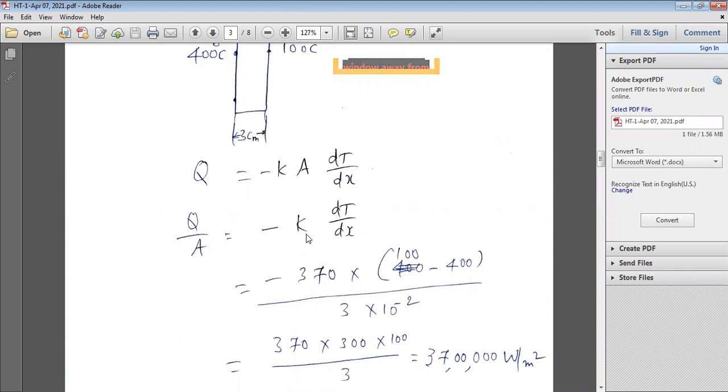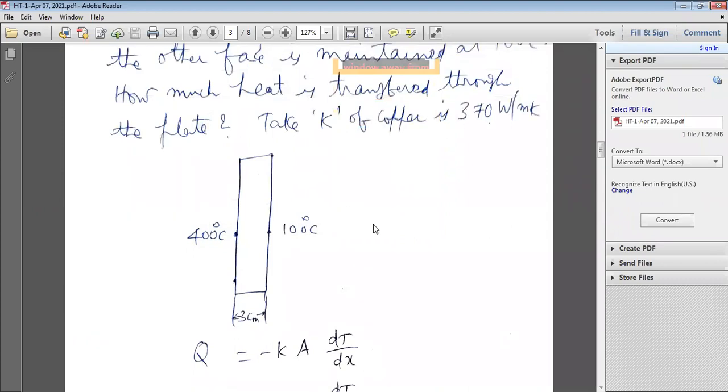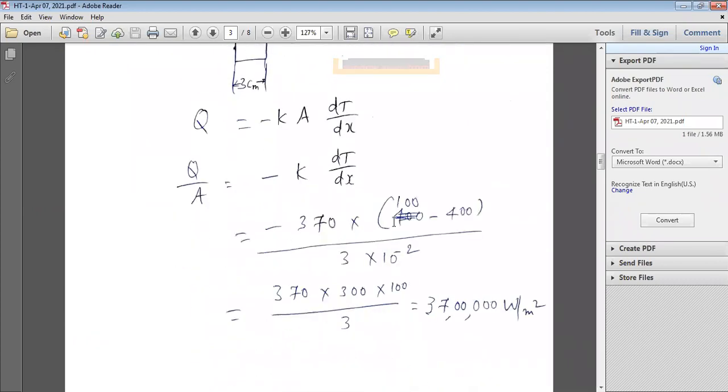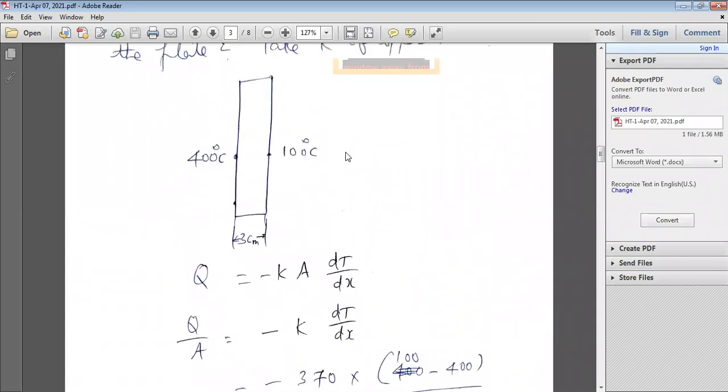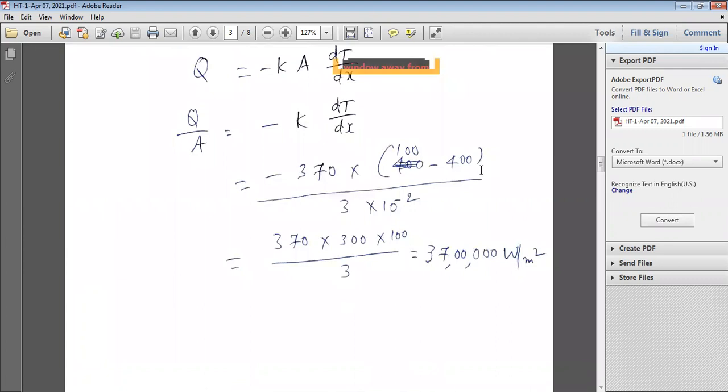So minus K, the value for copper given as 370, into the change in temperature. Final temperature 100, initial temperature 400. That's why 370 into 100 minus 400.